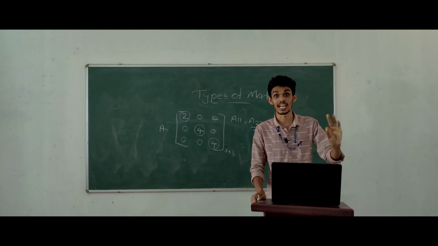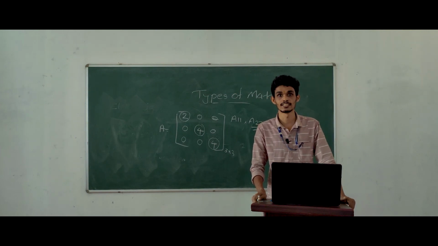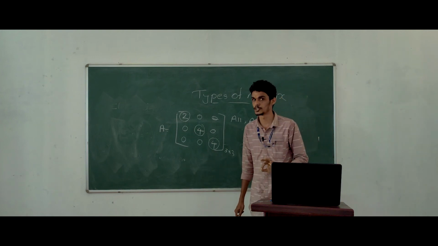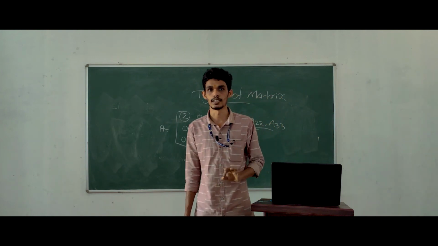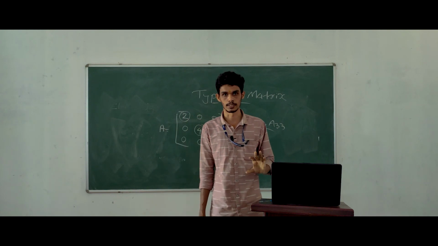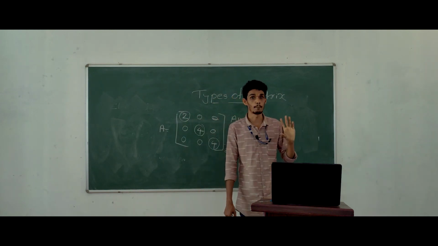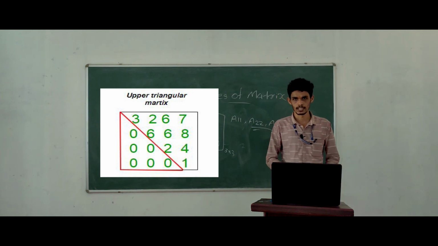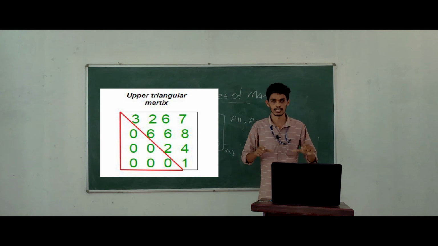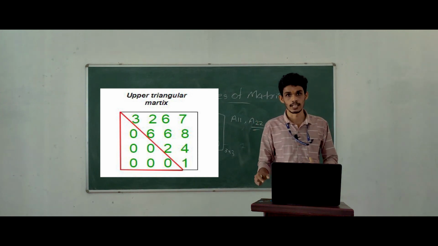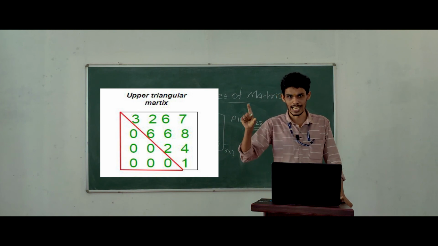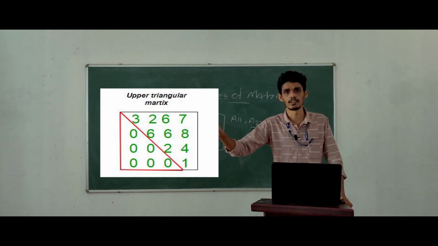Next one is triangular matrix. The triangular matrix can be classified into two: upper triangular matrix and lower triangular matrix. First one is upper triangular matrix. First of all, it is a triangular matrix.